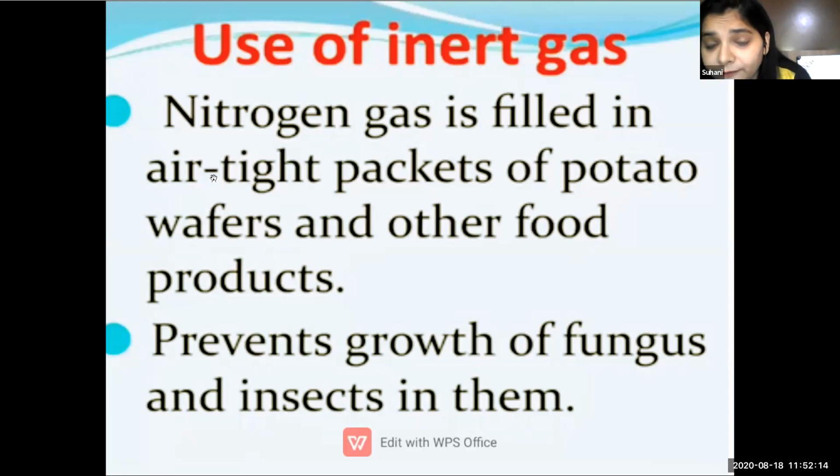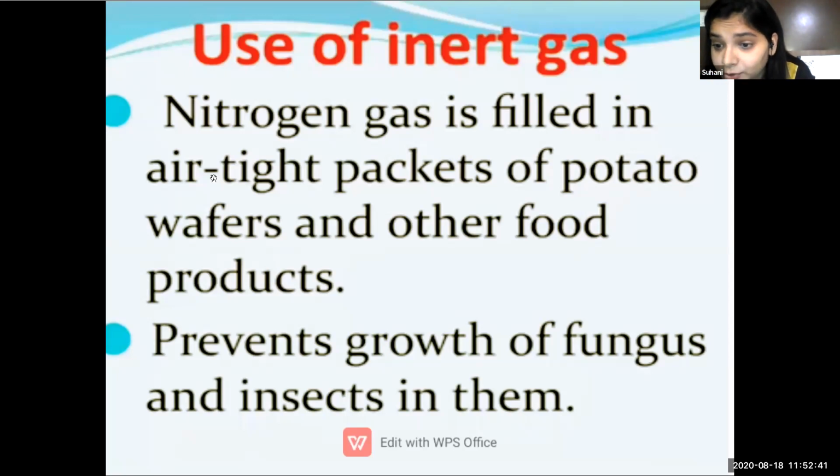especially potato wafers, potato chips, etc. And nitrogen gas also helps to prevent growth of fungus and insects in them. We feel it is very crunchy when we eat those wafers. So this nitrogen gas helps to keep potato chips and potato wafers fresh in that packed food.